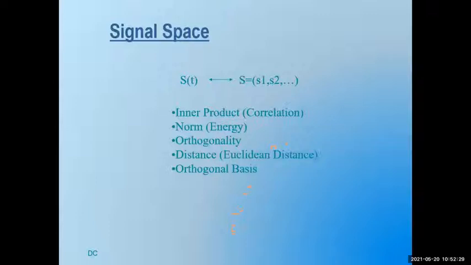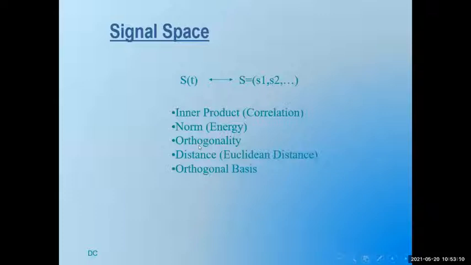So basically, what is a signal space? If I represent any signal s of t using a set of vectors s1, s2, s3, and so on, then I'll call this region the signal space. What operations can be performed on the signal space? You can perform an inner product, which is similar to a correlation operation. You can find the norm of the signal, which is equivalent to finding the energy in the signal.